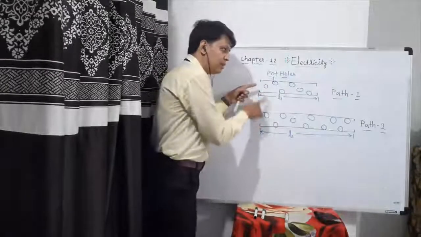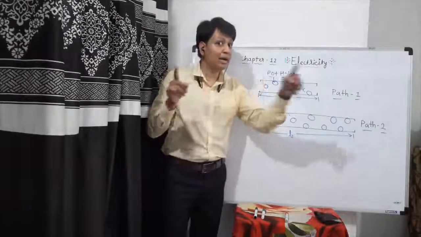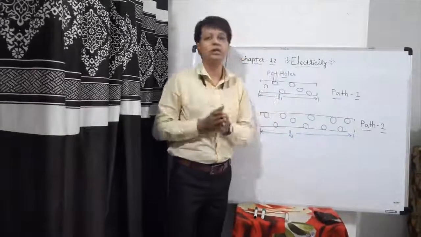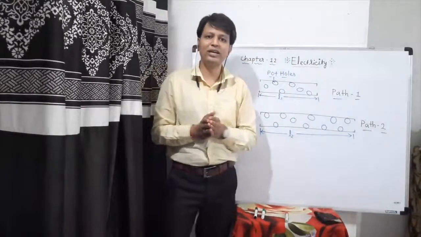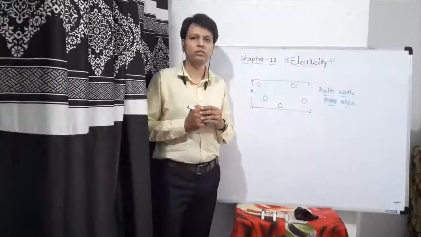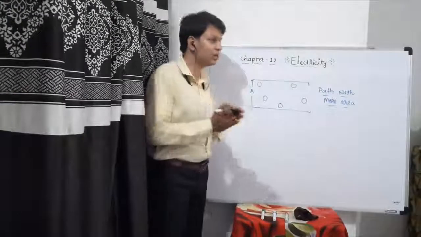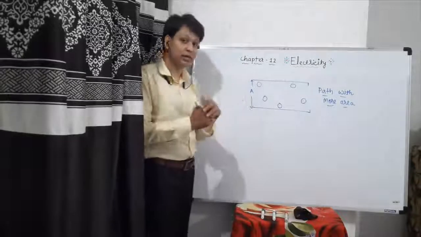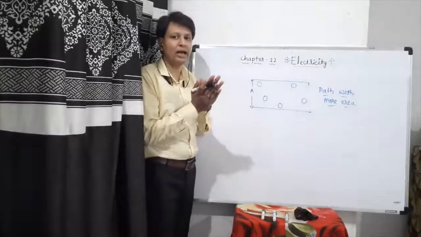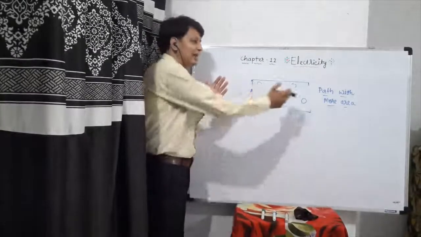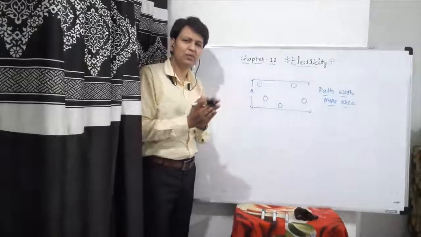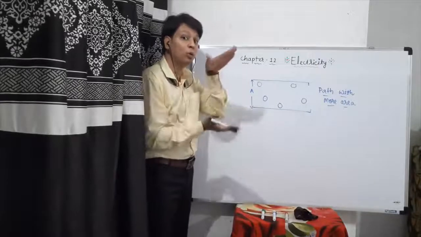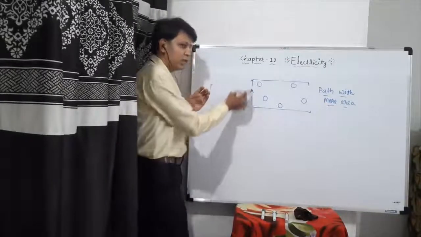So I have compared the path with a metallic wire. If the length of the wire is more, the resistance offered by that wire will be more. Now I have considered a path with more area. If there is more area, let us compare it with a vehicle passing through a path with more area.